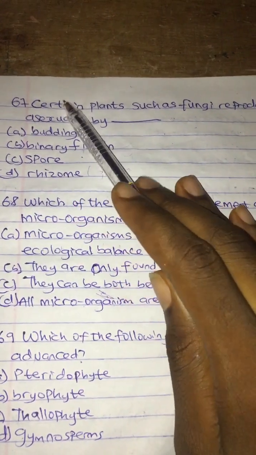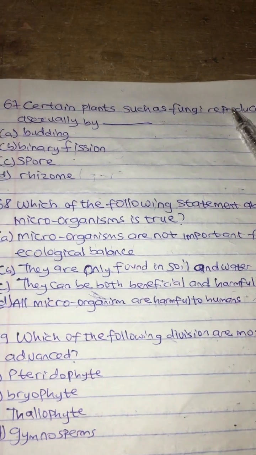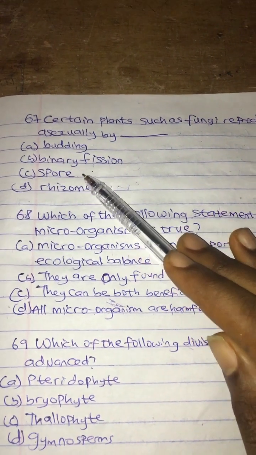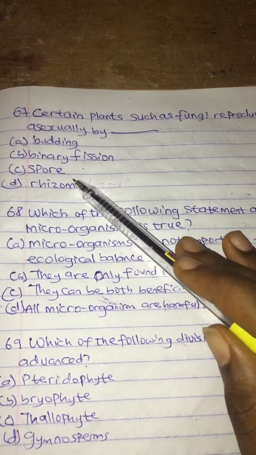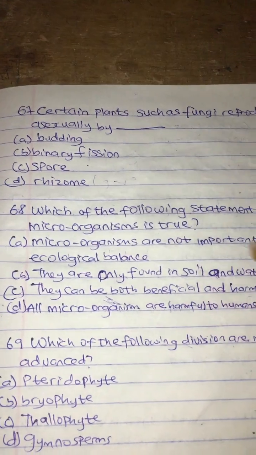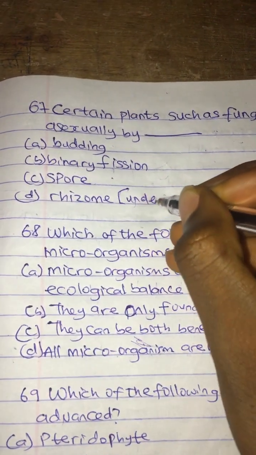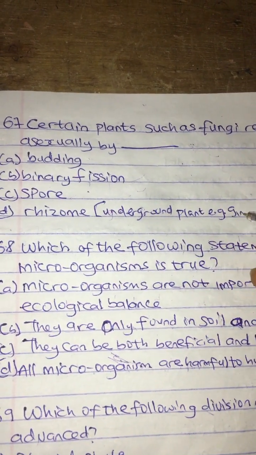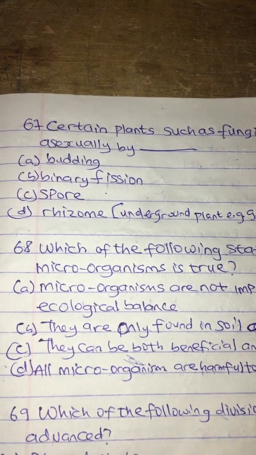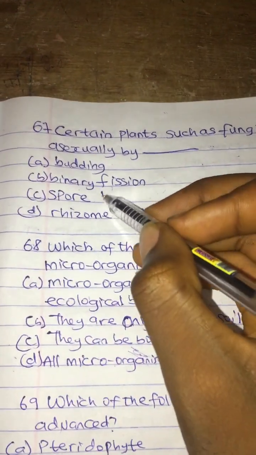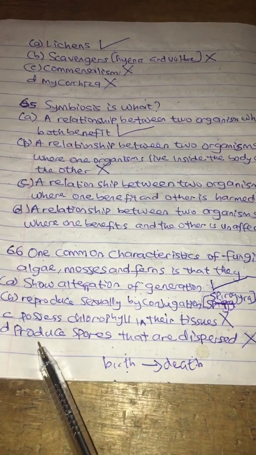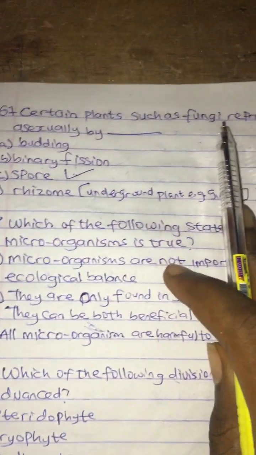Question 67. Certain plants such as fungi reproduce asexually by dash. A, budding. B, binary fission. C, spore. D, rhizome. Let's start from rhizome. What is a rhizome? A rhizome is an underground stem such as ginger, so it is out. Spore is the correct answer. Fungi reproduce asexually by spore. I discussed it in question 66, where I talked about the characteristics of fungi, in which they produce spores that are dispersed.